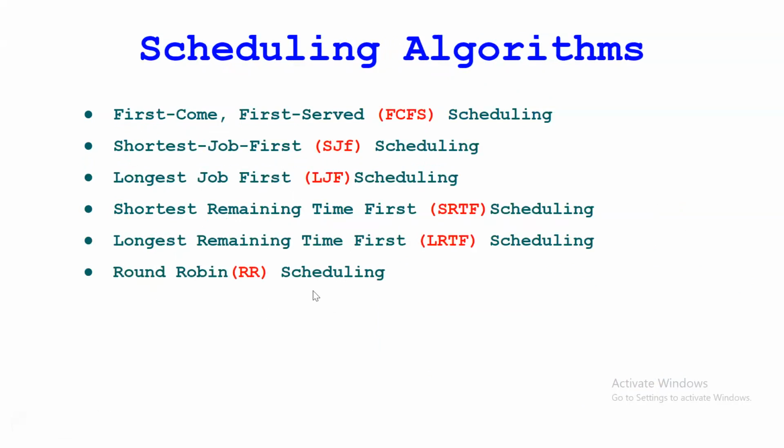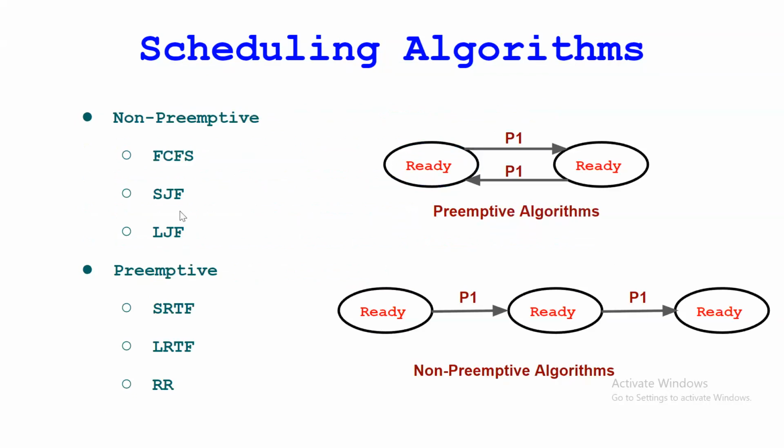and round robin. Now see here, of these six, the first three come under non-preemptive, and the remaining three go into preemptive, right? I have given the bifurcation here. Non-preemptive are FCFS, SJF, and LJF, and preemptive are SRTF, LRTF, and RR. I already told you the meaning of preemptive and non-preemptive algorithms. Now, first, I'll tell you about the non-preemptive algorithm, right?